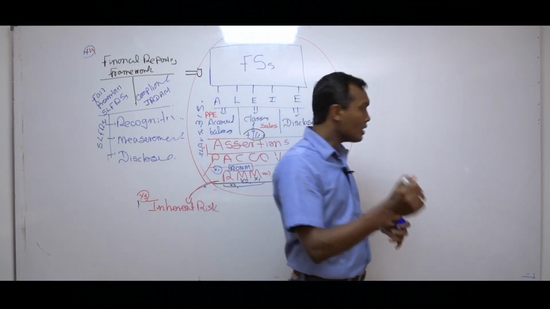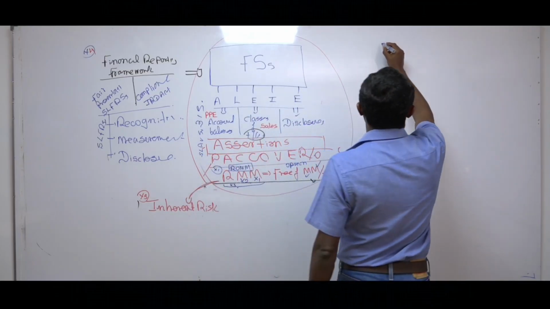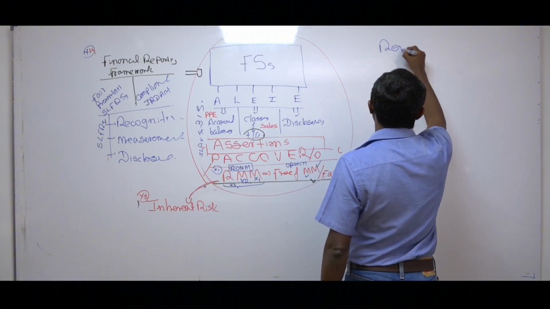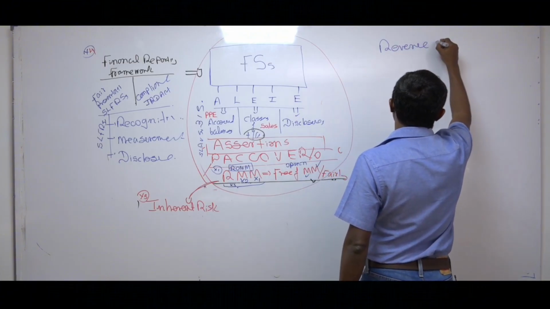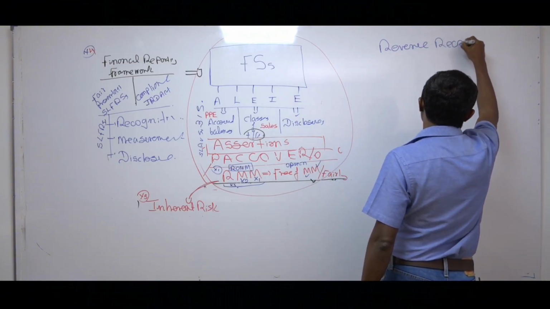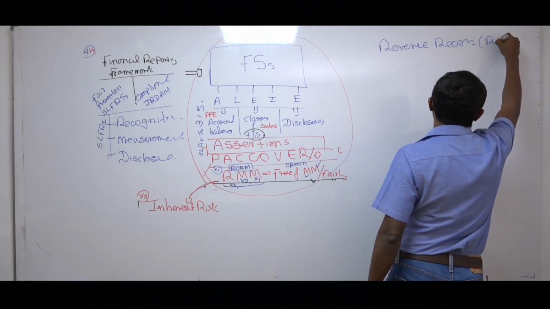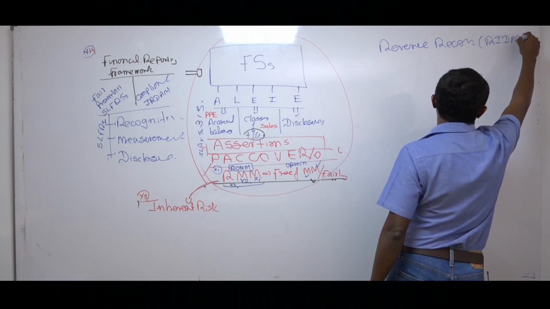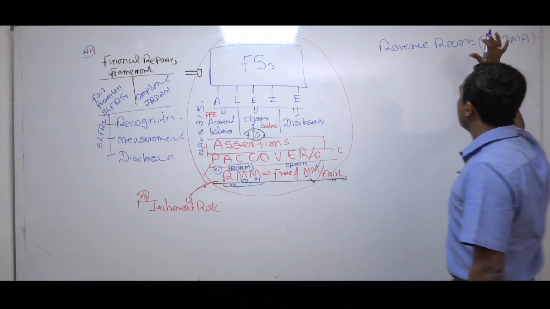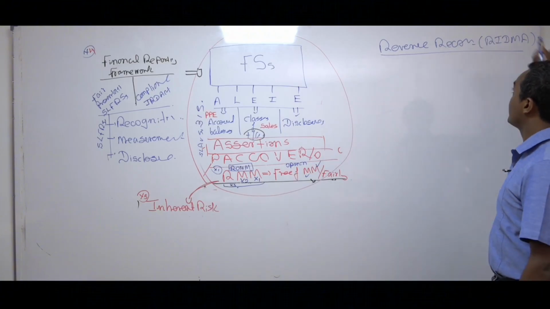Now I take the example of revenue recognition of this company, one of the companies, right. I mentioned to you the name Ridma, because I am going to give this case study so that this is the big picture main session and you will be able to connect this.